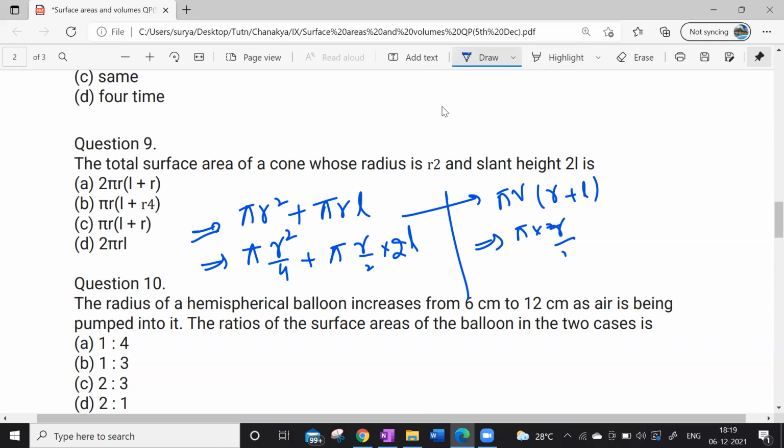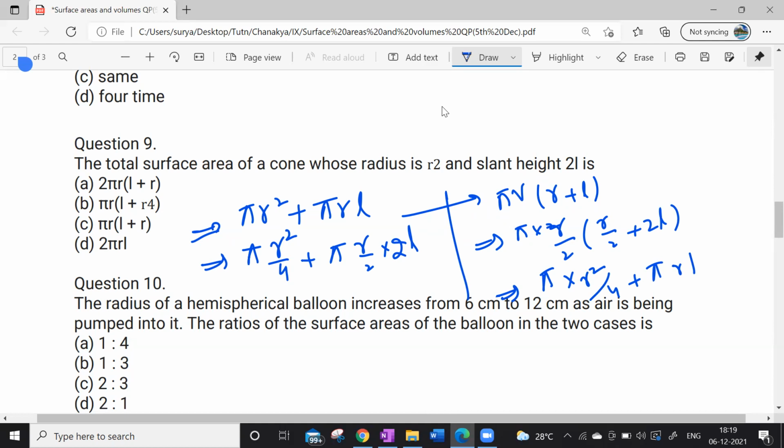R by 2 is given. So r by 2 plus 2l. Just we have pi into, multiplying inside, pi r square by 4 plus pi r l.